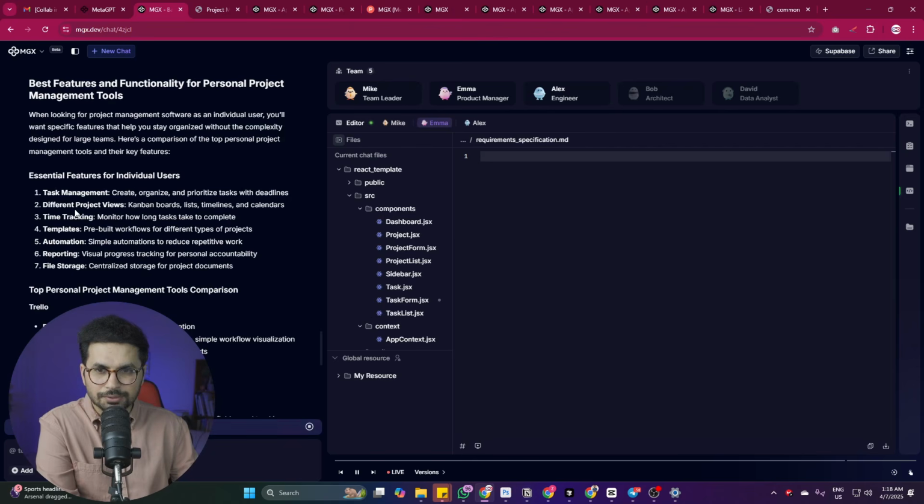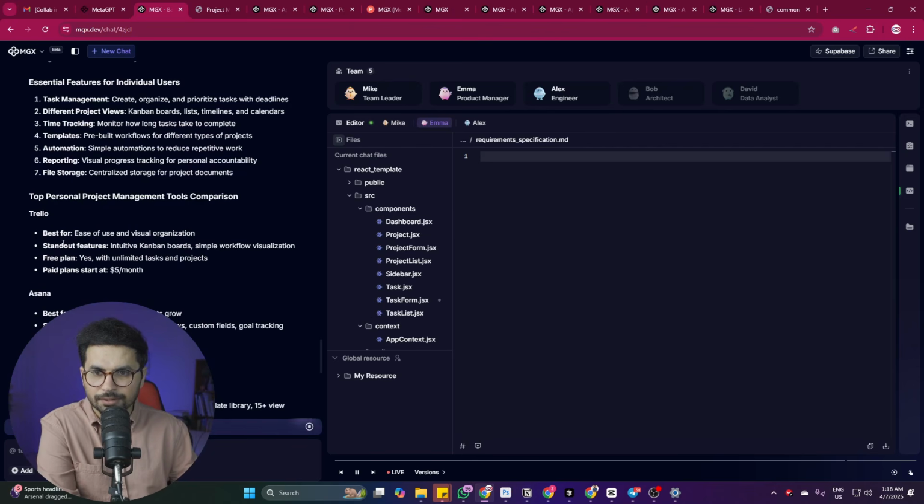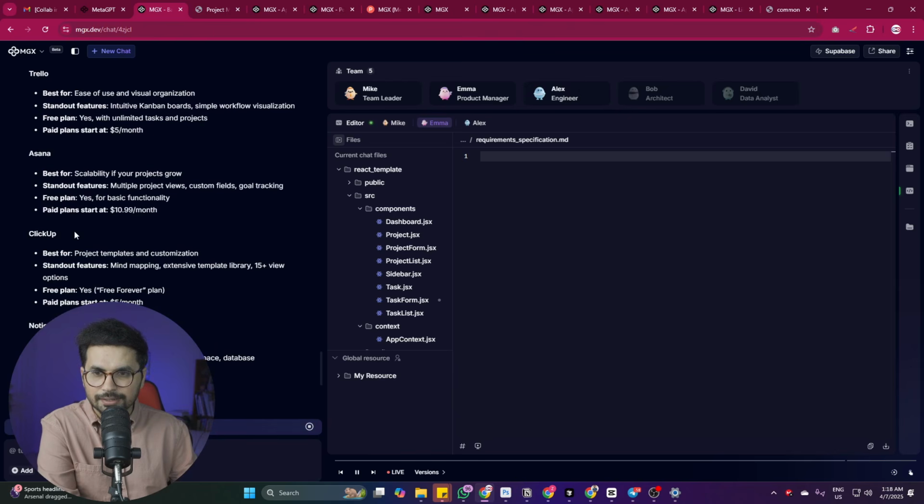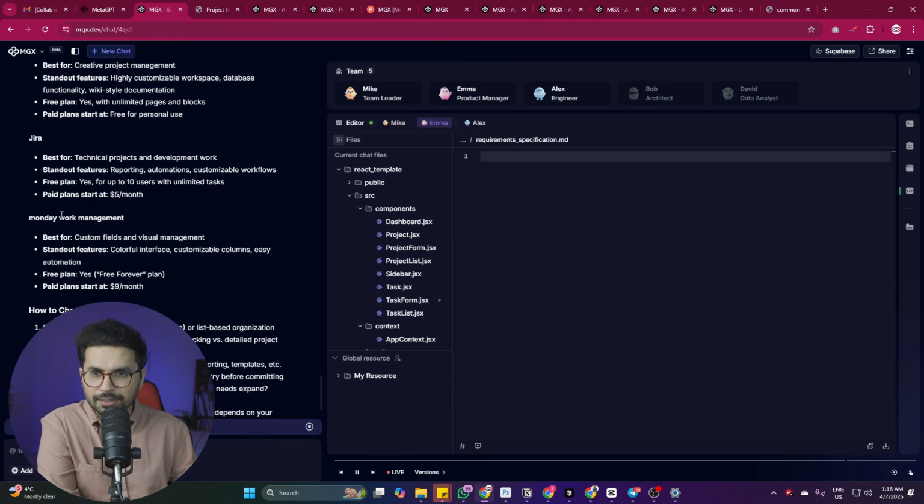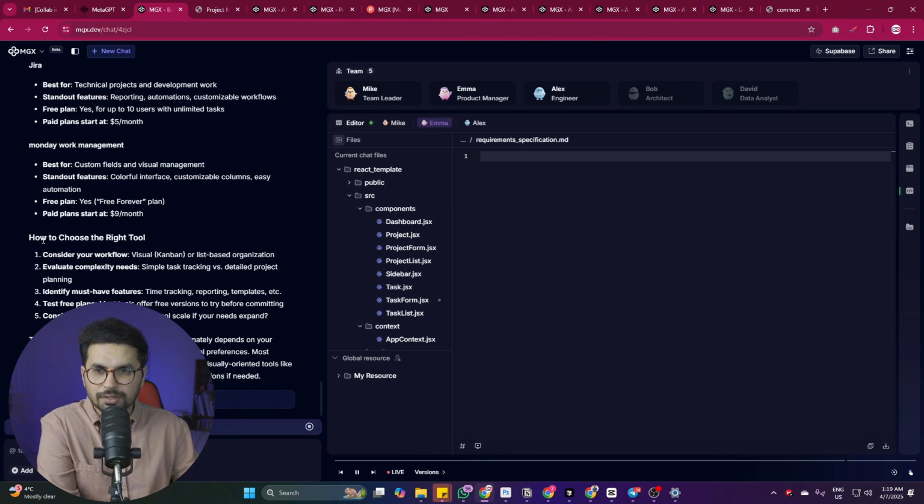And right now you can see during this research process, Emma has found Trello, Asana, ClickUp, Notion, Jira, Monday, and other management tools. Also, Emma is analyzing how to choose the right tool. So consider your workflow. After that, evaluate complex needs. So Emma is right now just doing her research. She's just feeding herself with all of the knowledge that is required to create that requirement specifications document.